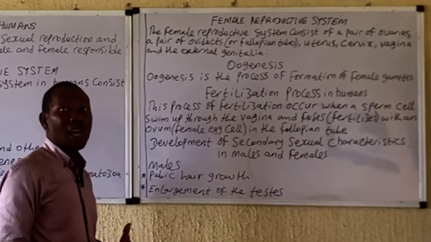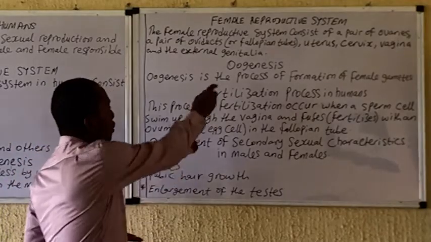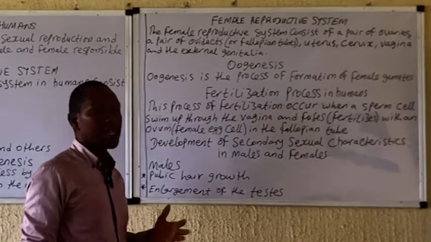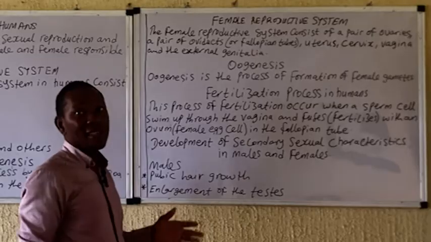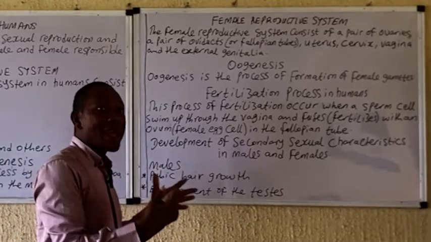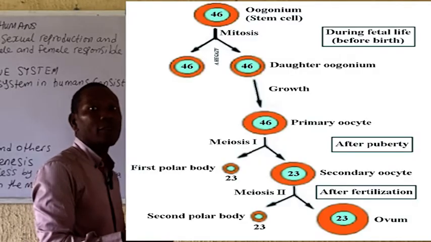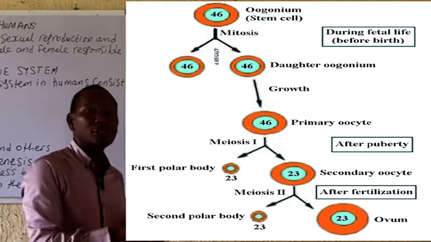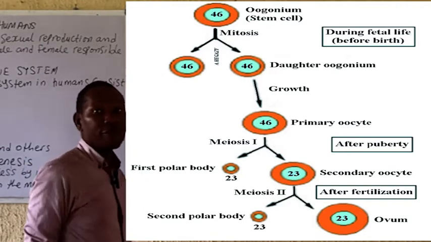Some of these structures are actually what make sex enjoyable, all right? Oogenesis. Oogenesis is the process of the formation of the female gamete, and it actually occurs in the ovaries. Now, this process starts earlier than that of the male, as when a female is being given birth to, there is already present in the body the number of the primordial germ cells that is required throughout the life of the female